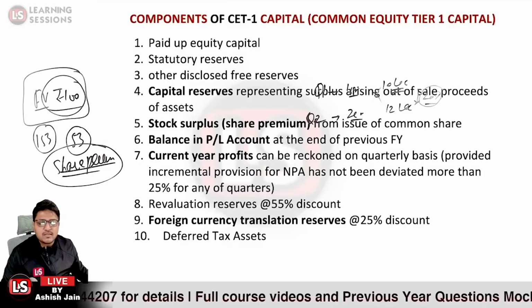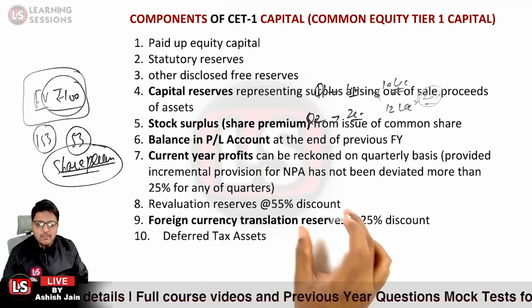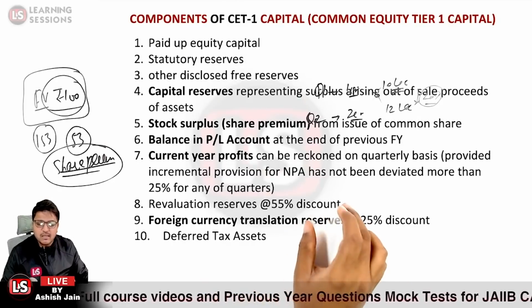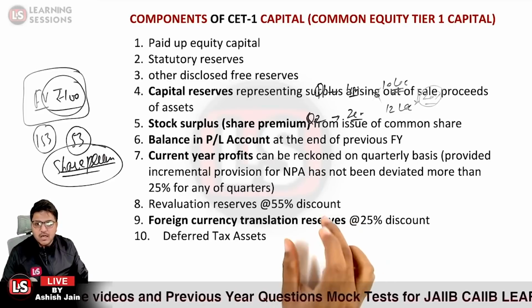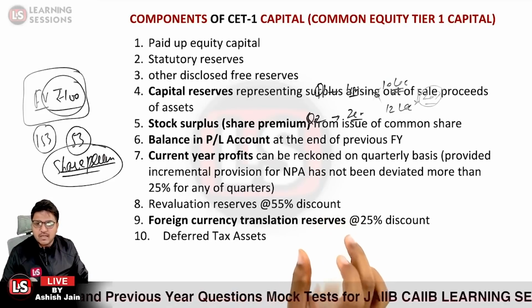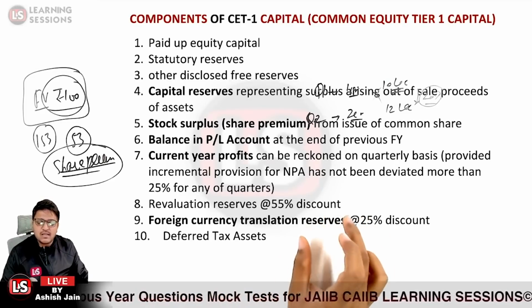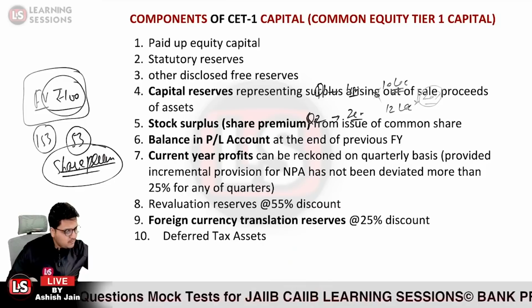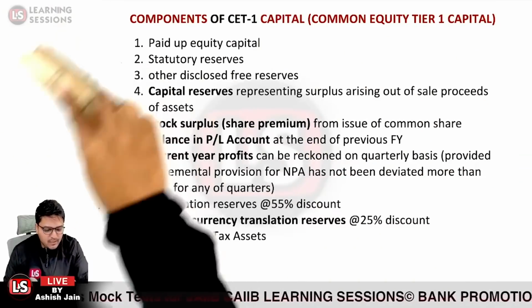And further, the next point says revaluation reserves. Now it's quite important. Revaluation reserves were previously a component of tier 2 capital, but now these are considered to be a component of tier 1 capital, but these are to be considered at a 55% discount.